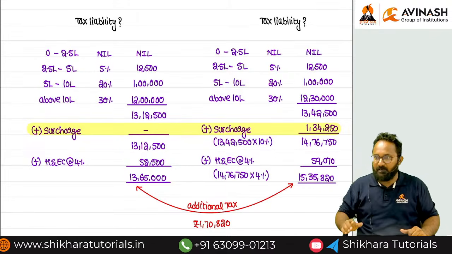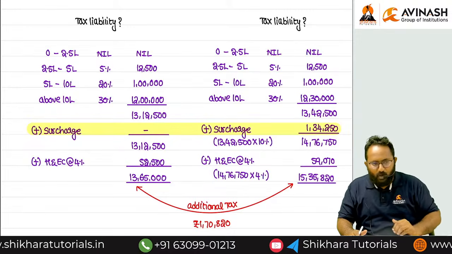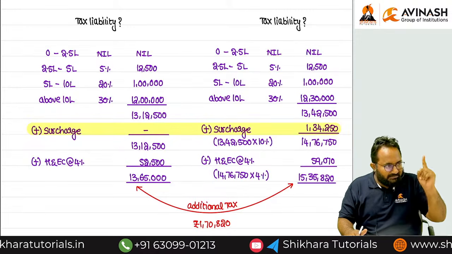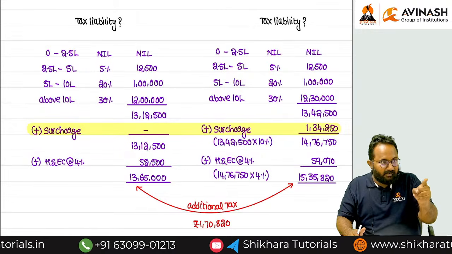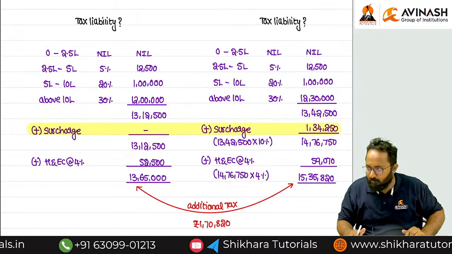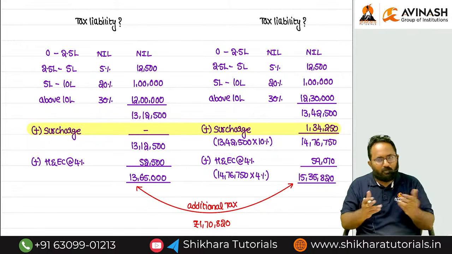Then the department is going to provide the marginal relief for you. But what about the rebate? The rebate under section 156 will be only for resident individuals. Are you clear up to now? So this is a very important point. Many are thinking both are one and the same.